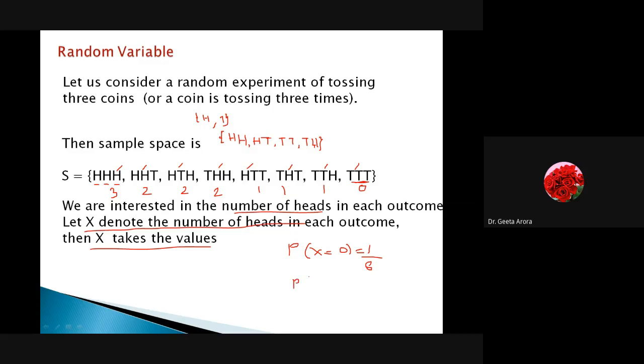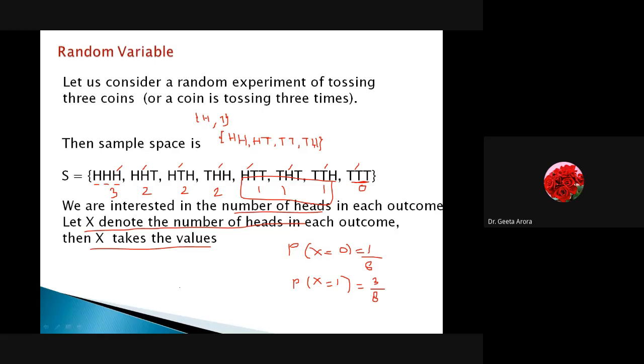Similarly, what is the probability of getting one hit? Okay, let me do this one, and you have to do it for 2. I can see here in these three cases, HTT, THT, and TTH, we are getting one hit. So how many events are in favor? 3. And how many are total? The total are still 8. This is how we have to calculate probability.